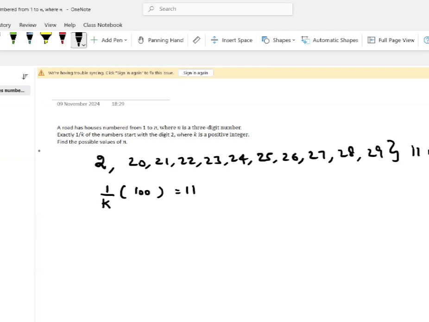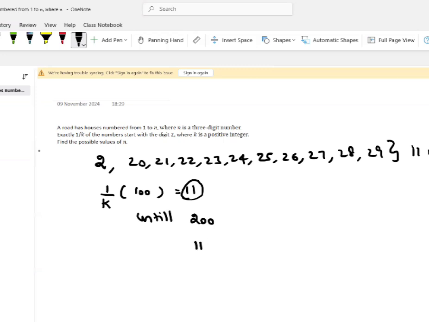So if it has to be 11, until we reach 200 there is not going to be any other number which will start with the digit 2. This 11 is fixed then. This is not going to change at all. This 11 will be fixed. So we can understand, until 200,